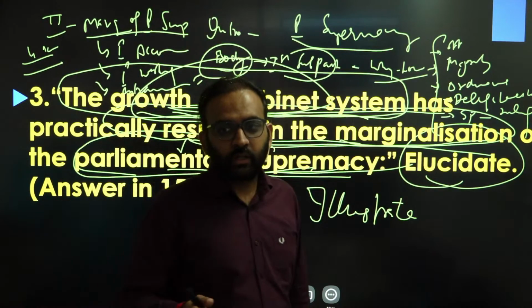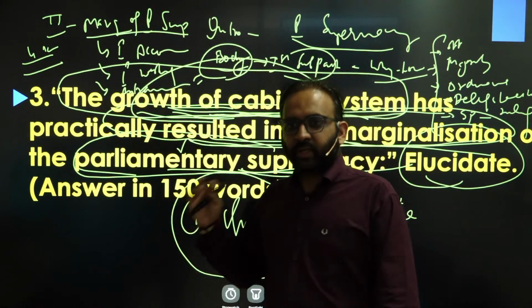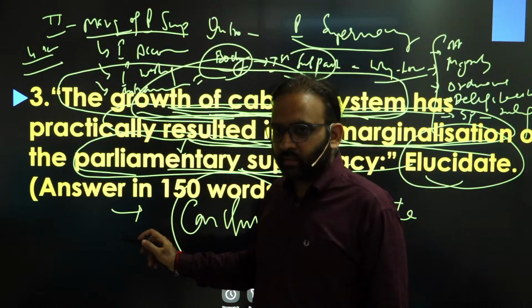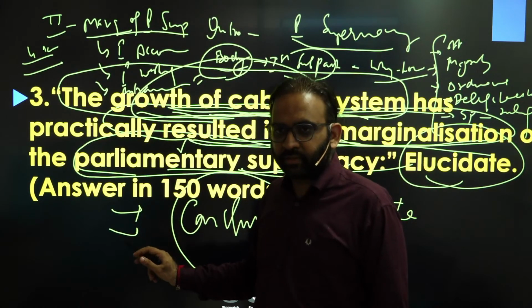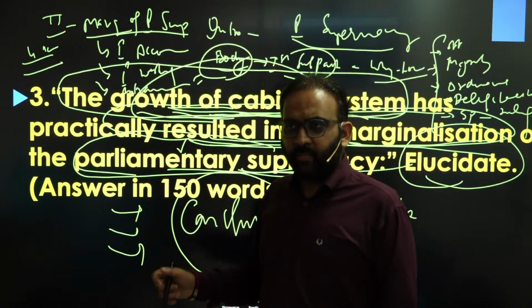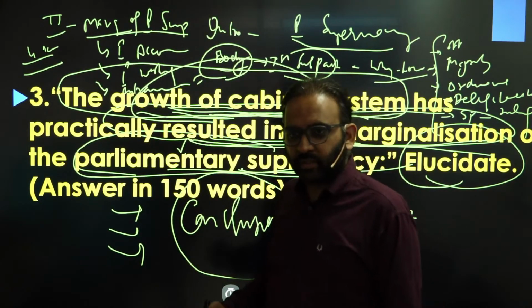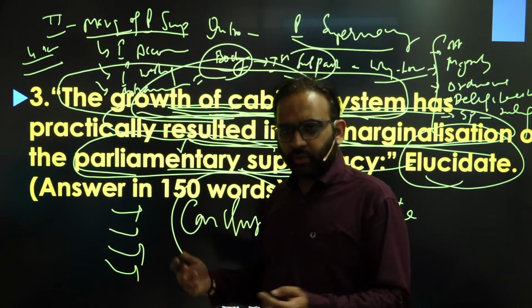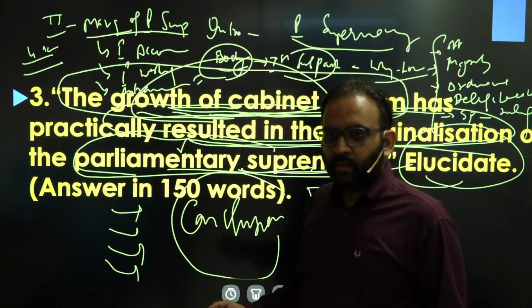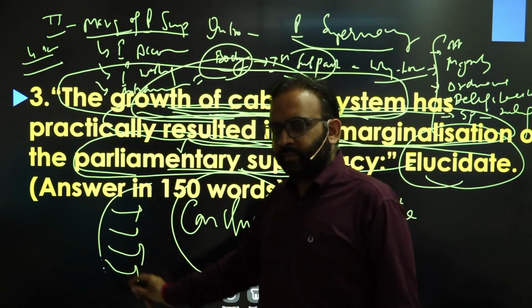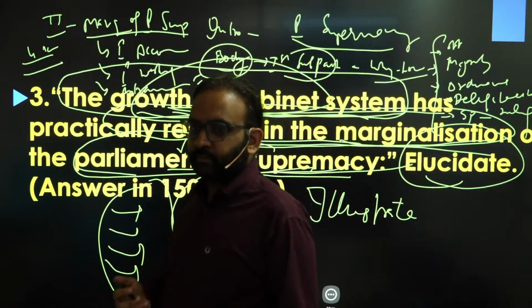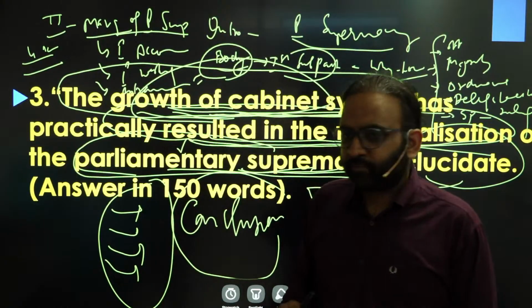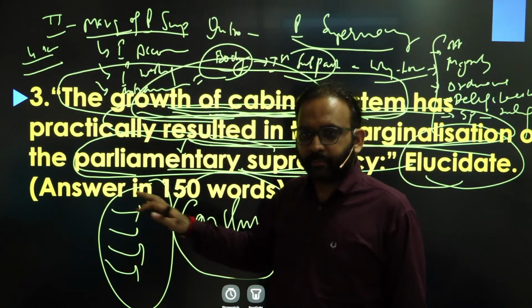That will be suggestive, and you can even call for a suggestive conclusion, where you can mention that the committee system should be strengthened. Parliamentary ethics should be followed by the members. The Speaker should be made to resign from the political party from which he is coming. Then you can talk about evaluation of the bills being passed in the house, and so on. So in the conclusion, you can write about measures. Any way you can adopt this answer.